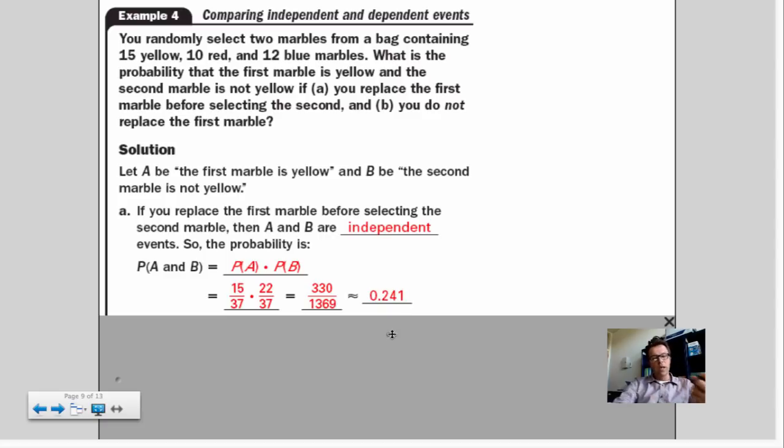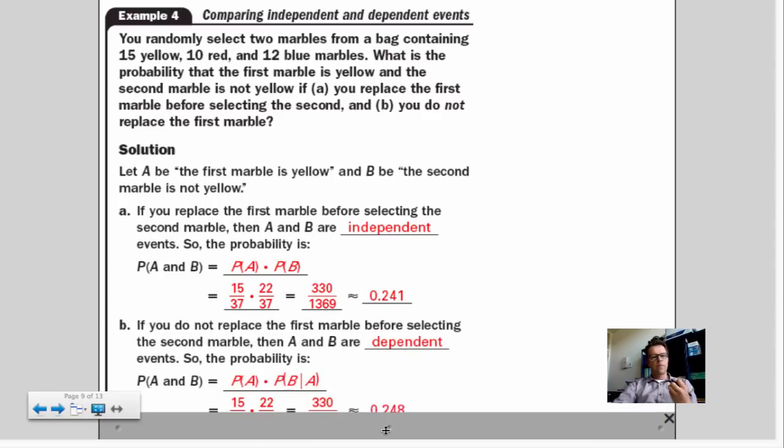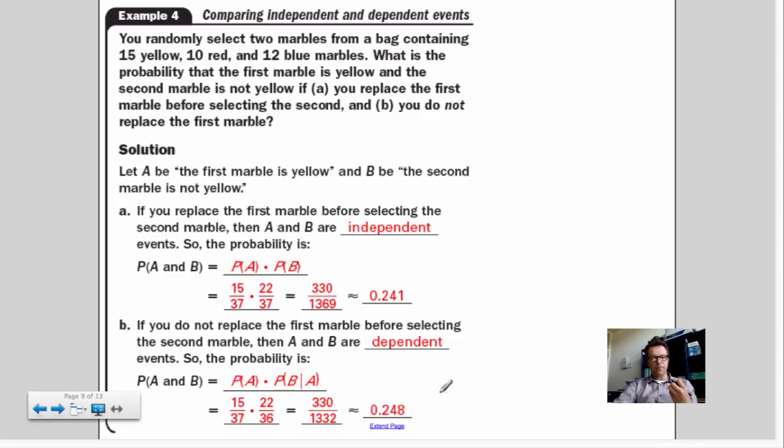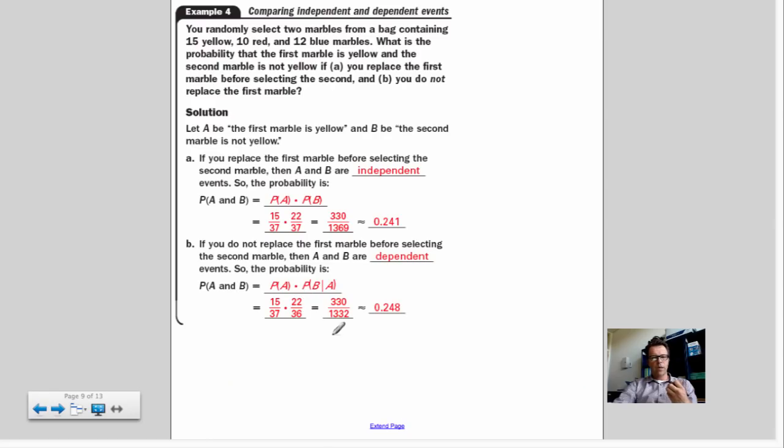You get to hold it. So again, you're only interested in when you actually get a yellow, right? You're basically saying, okay, I'm going to pick. The first probability, again, has no effect. It should be the same as the last time. There are 15 yellow, and you're picking from 37.